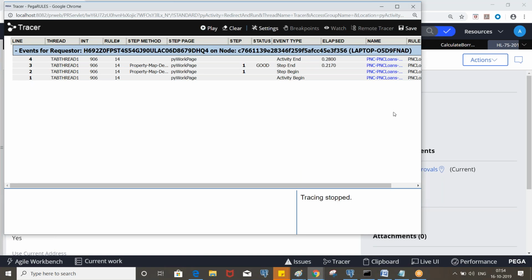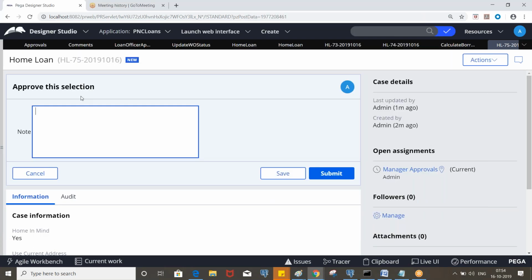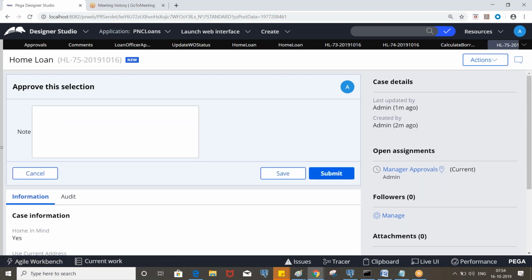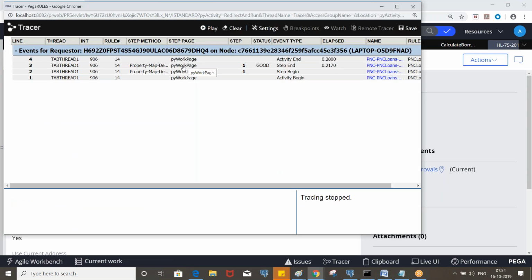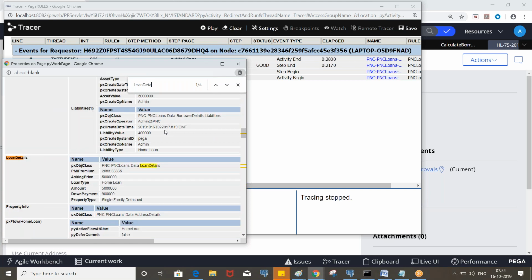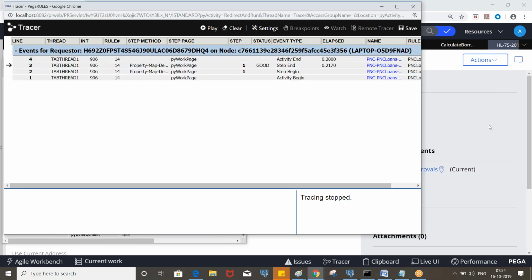So now see, what happened? It has gone for approvals, right? So this is the approve section. And if the manager wants to withdraw this, select from actions. Since we put more likelihood for approvals, that is getting displayed first, right? Like this. So now if you go to the work page, loan details, and see the PMI premium, based on the data you entered, this is the one you need to pay as part of the monthly installment. Okay, 2083. It's working as expected.